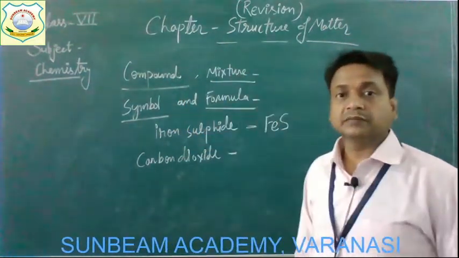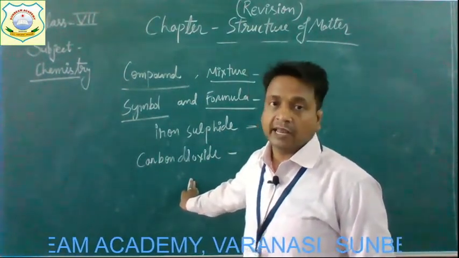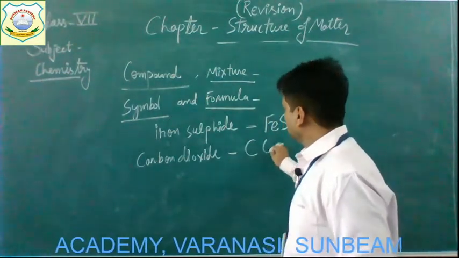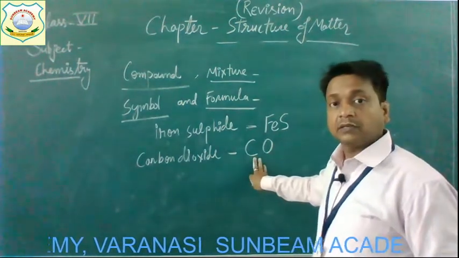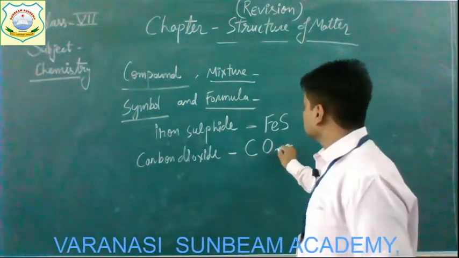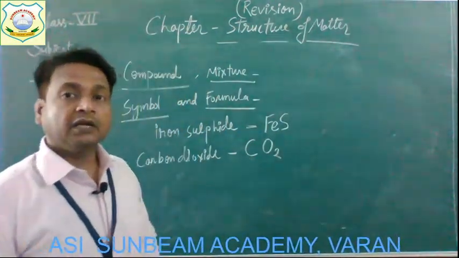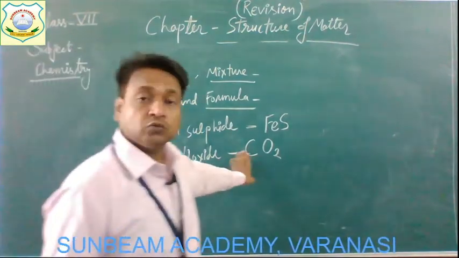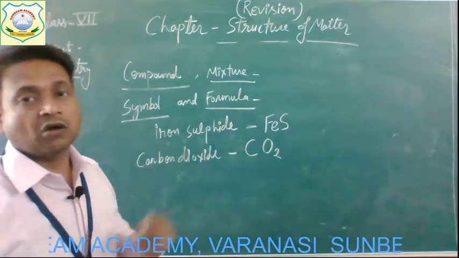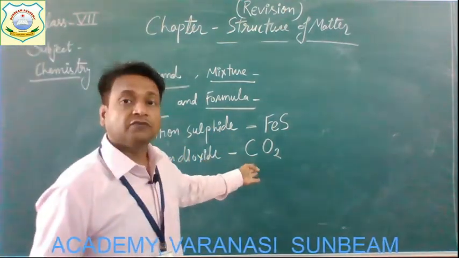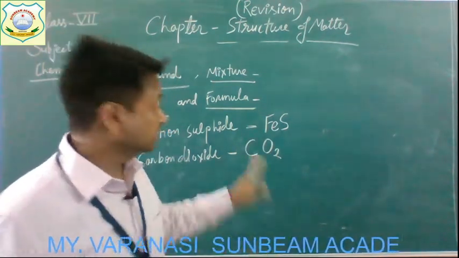Carbon dioxide. This is also a compound which is made up from two different elements, carbon and oxygen. One atom of carbon and two atoms of oxygen are present here to make one molecule of carbon dioxide. So CO2 indicates one molecule of carbon dioxide. That is why this is termed the formula of carbon dioxide. So while writing the formula of carbon dioxide, we will write CO2.